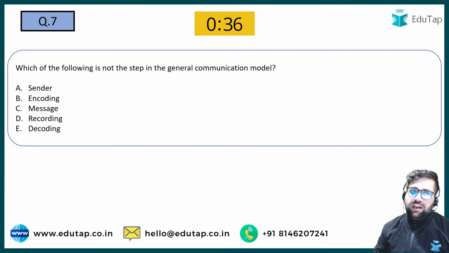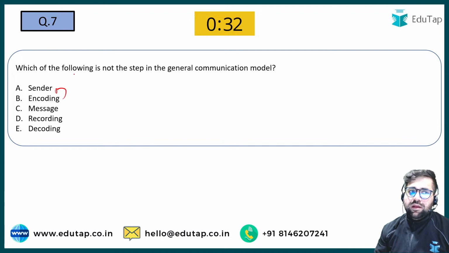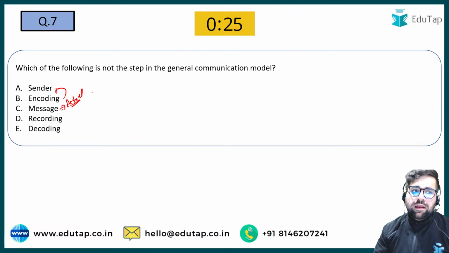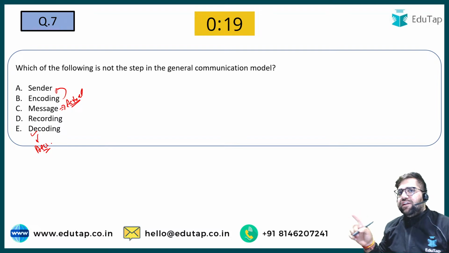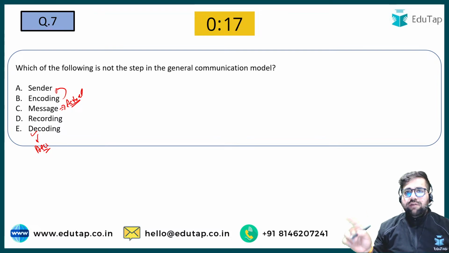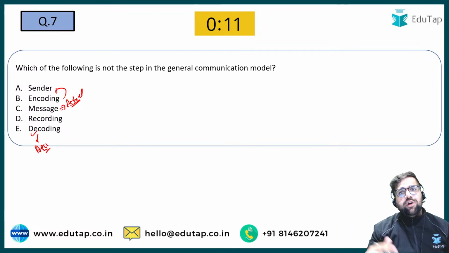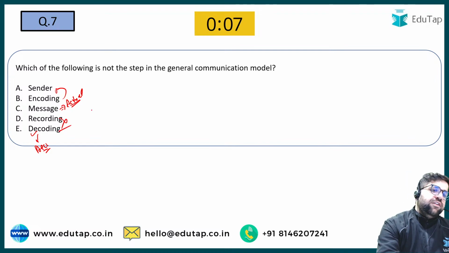Sender is there, encoding is there, because encoding will be done by the sender only. Message is also there. Message is the actual content which the sender will prepare and send. Decoding is there. Decoding is basically done by your receiver, right? And the receiver in the end will share the feedback. But recording is not there. Recording basically means that you are recording the communication process, which never makes any sense. So the answer will be option number D.